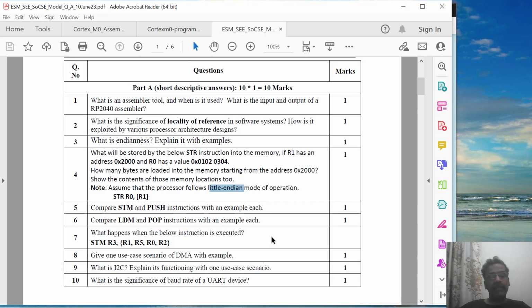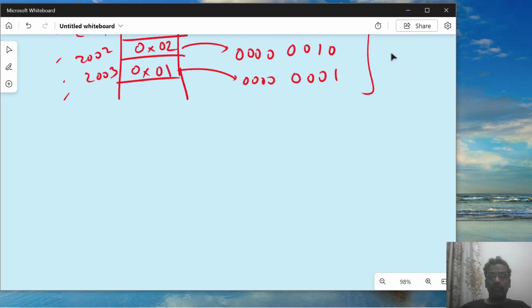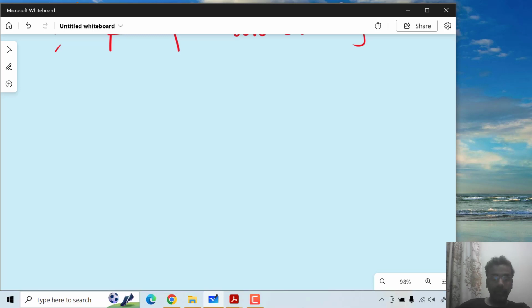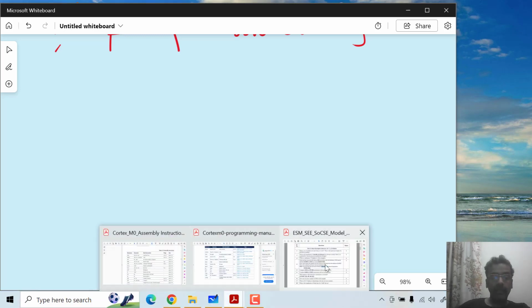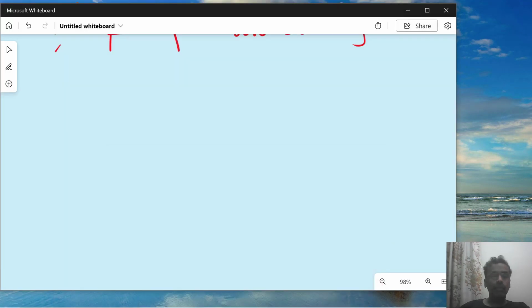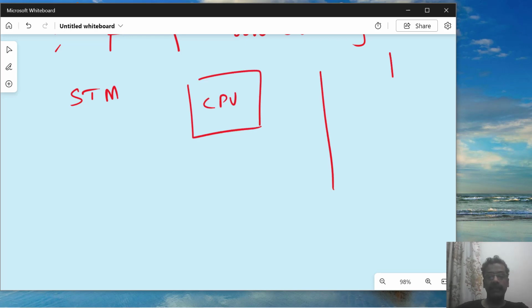Now compare STM and PUSH instructions with an example. Let me again look at the question. STM and PUSH. Now, why did I use these two instructions? STM is always memory related. CPU is sitting here and memory is here.